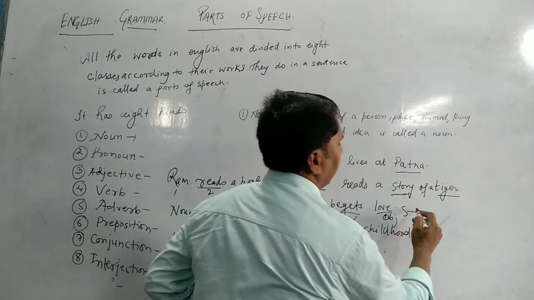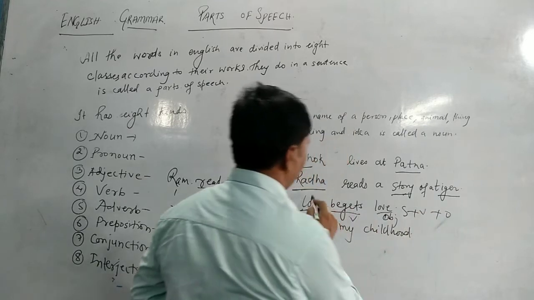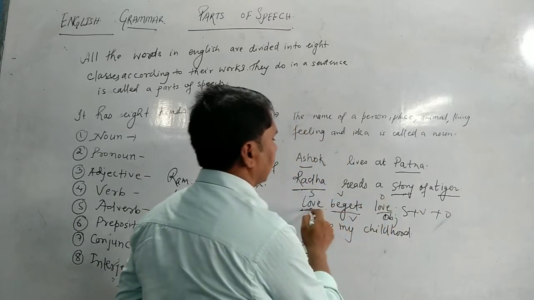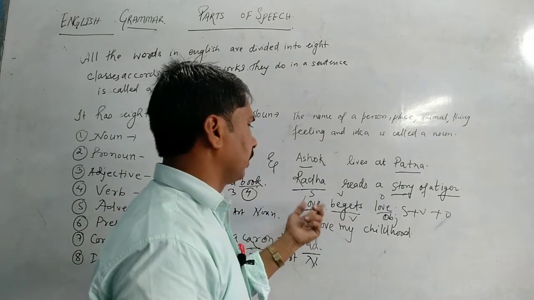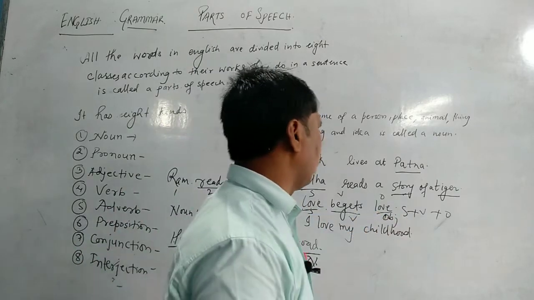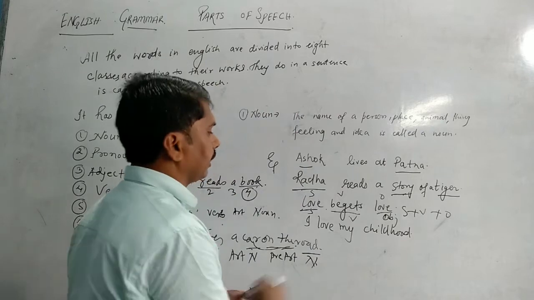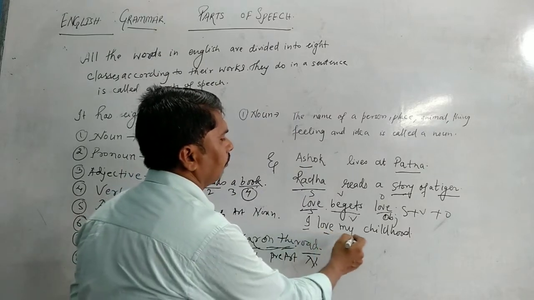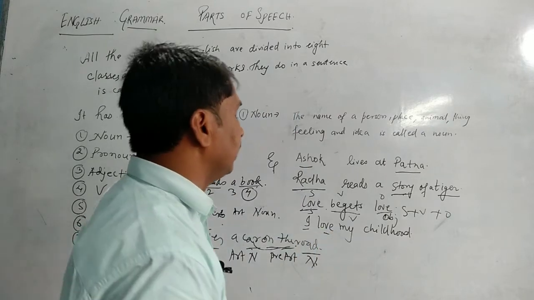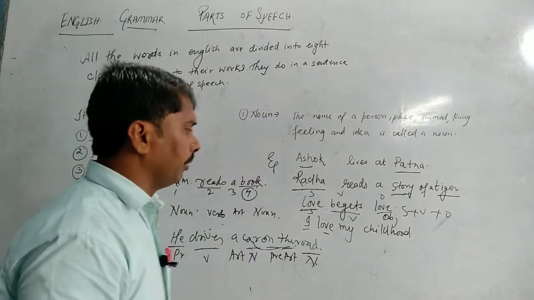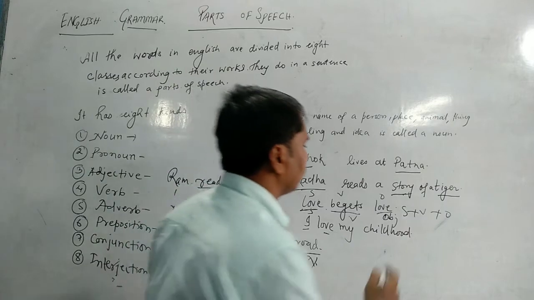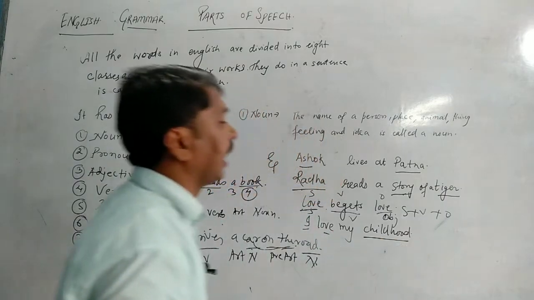You can see SVO. Subject, verb, then object. So love is working as a subject and love is also working as an object. In another example, I love my childhood. In this sentence, how many nouns are there? 1, 2, 3, 4. How many? There is only one noun, that is childhood.